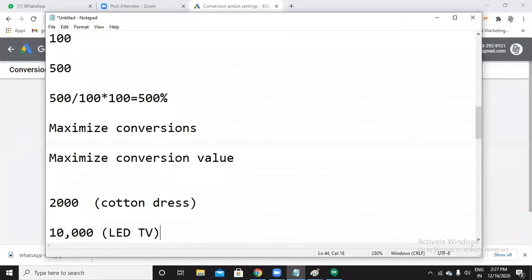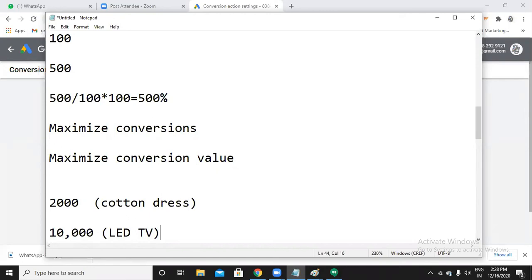Now, if I choose maximize conversion value, the system is likely to give you the highest conversion value. It will try to give you the conversions which have the highest value. Which has the highest value? The LED TV. So the system will try to give you as many of those conversions, I mean, it will try to maximize your value.